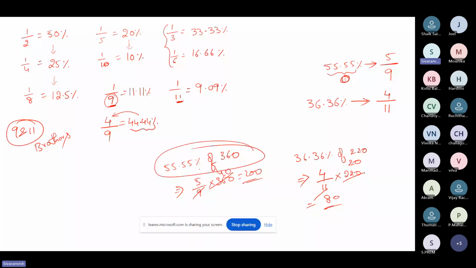Okay, 55.55 percentage of 360, even your calculator will show you 200. But typing it in the calculator is a waste of time if you understand the logic properly. Okay, I hope you all are comfortable.